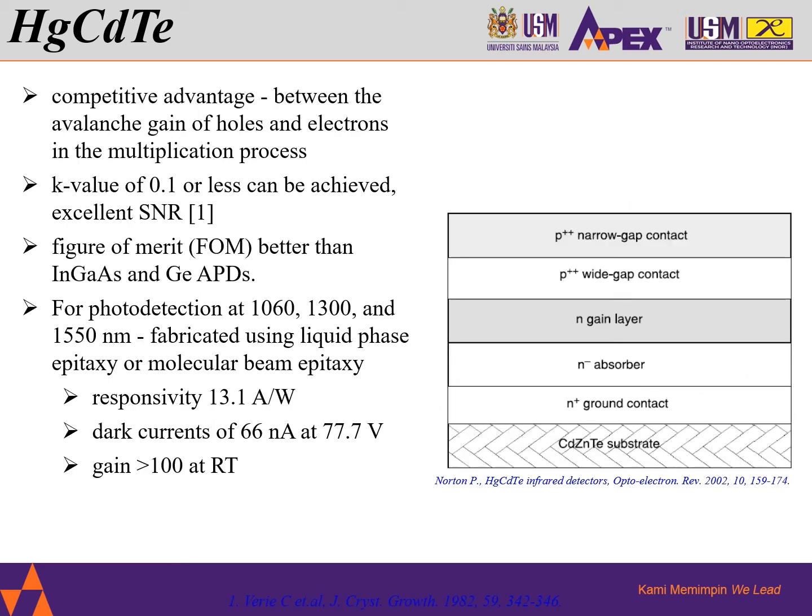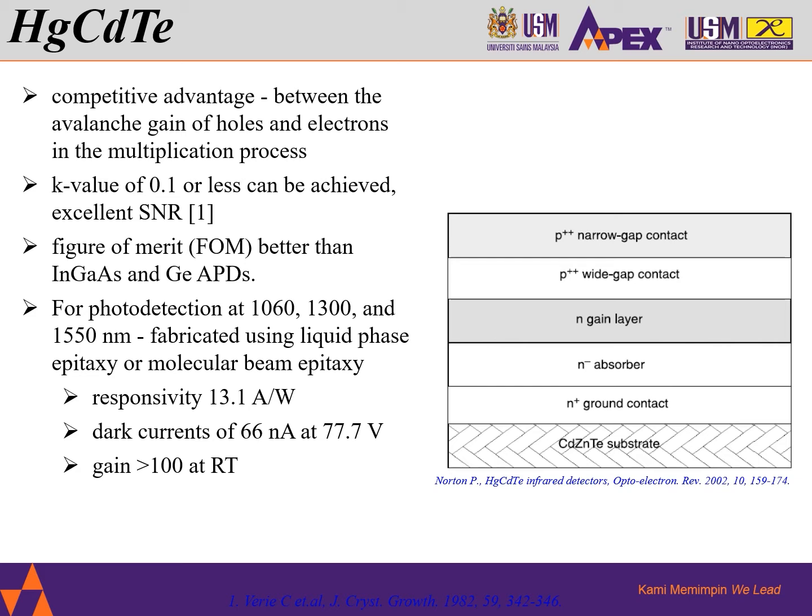This property provides HgCdTe APDs a competitive advantage in the asymmetry between the avalanche gain of holes and electrons in the multiplication process. An ionization ratio K value of 0.1 or less can be achieved, resulting in an excellent signal-to-noise ratio and figure of merit better than indium gallium arsenide and germanium APDs.